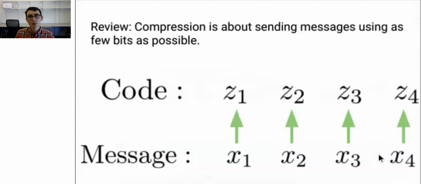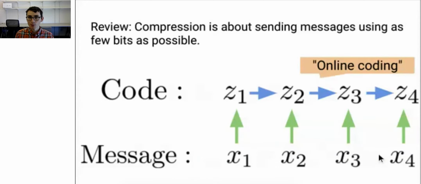However, if you're sending a long sequence of words, you actually can do better. Rather than encoding all the words in the same way, always using the same code for the same word, you can use the words you've already sent to change how you'll encode future words. This idea is sometimes referred to as online coding. The intuition behind why this is useful is that receiving some words should change your prior belief about the likelihood of receiving other words. So while the word the might be very likely a priori, if you've already received the word the, you're pretty unlikely to receive it again, because the sentence the doesn't make any sense.